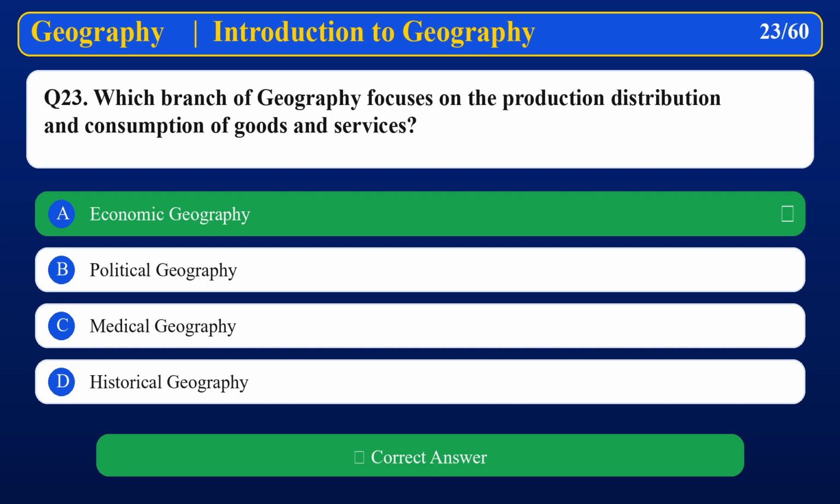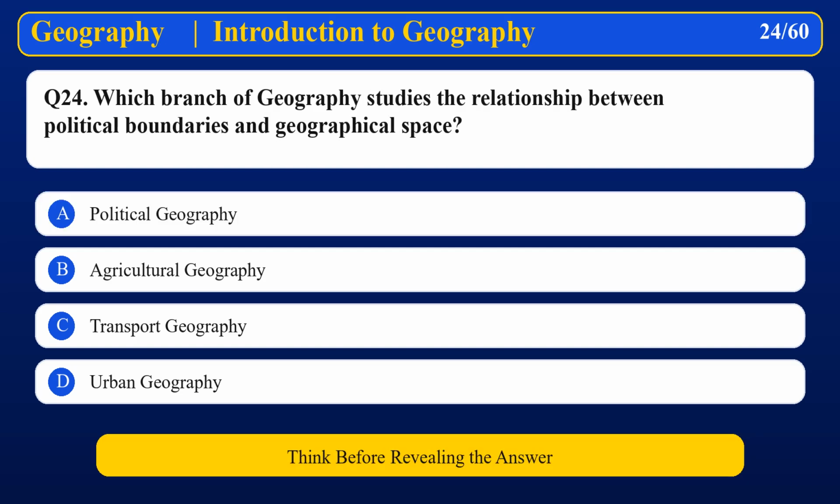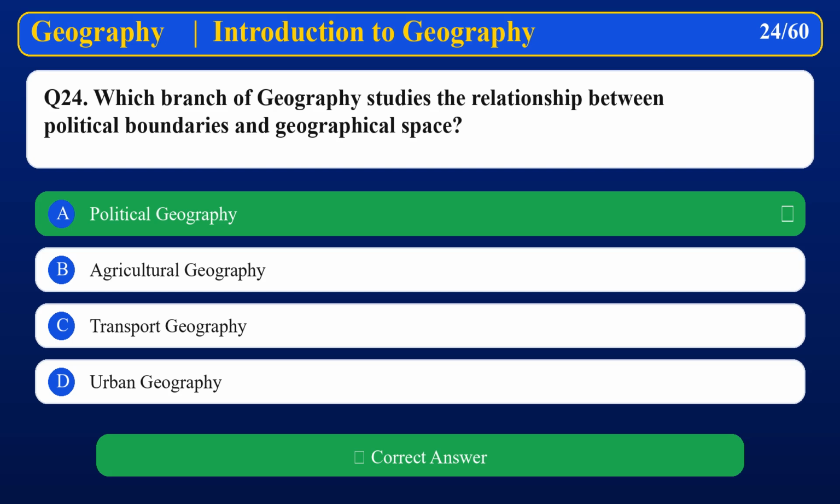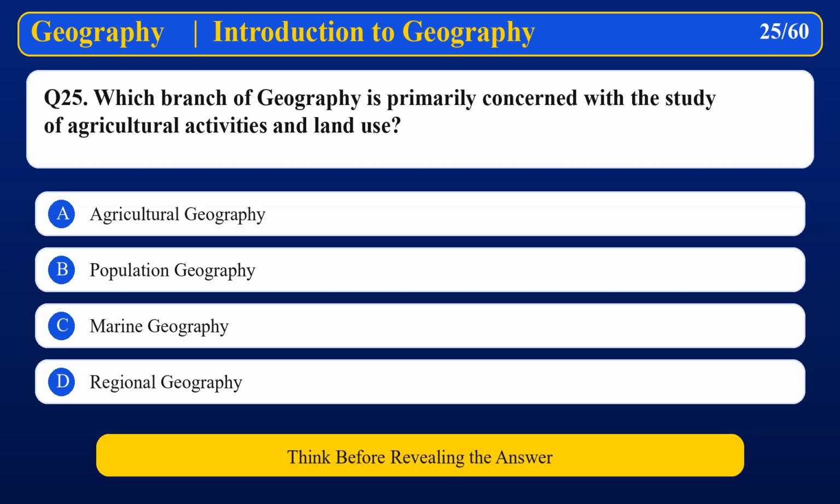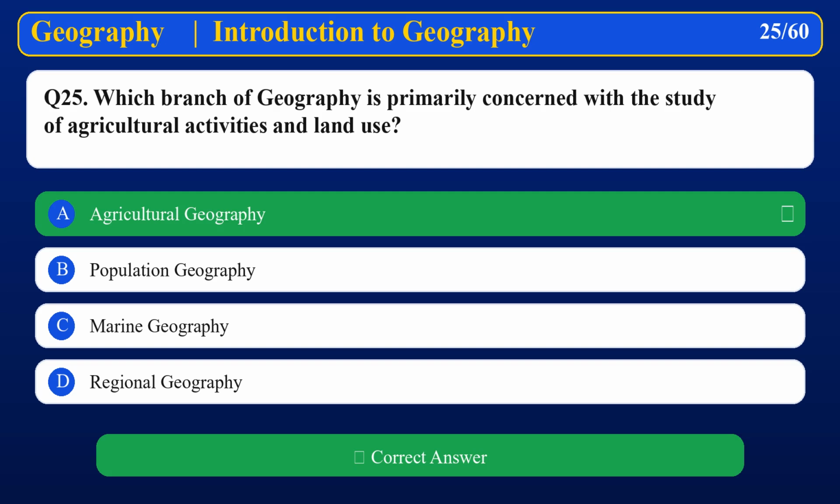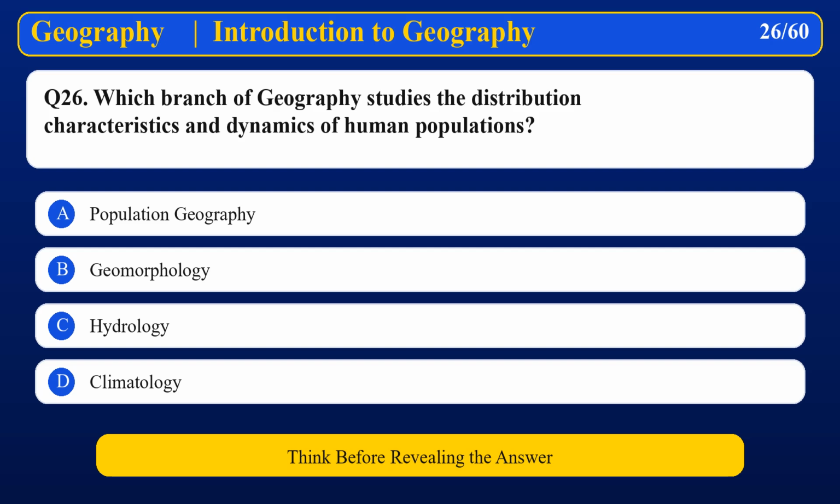Economic geography. Which branch of geography studies the relationship between political boundaries and geographical space? Political geography. Which branch of geography is primarily concerned with the study of agricultural activities and land use? Agricultural geography. Which branch of geography studies the distribution characteristics and dynamics of human populations?